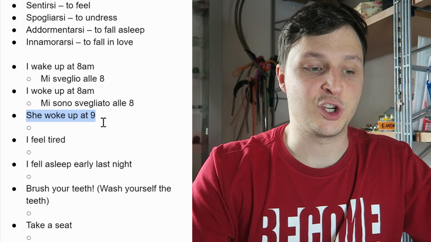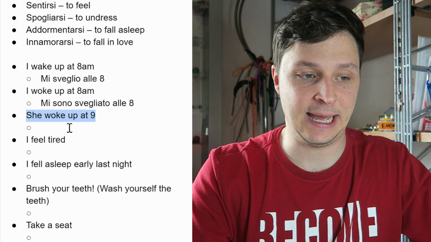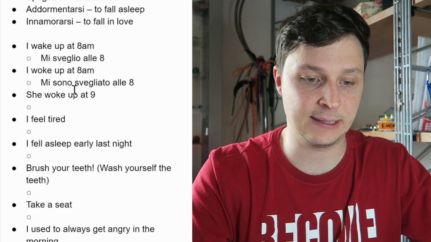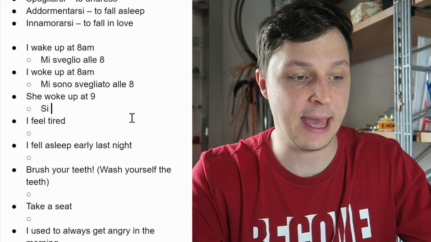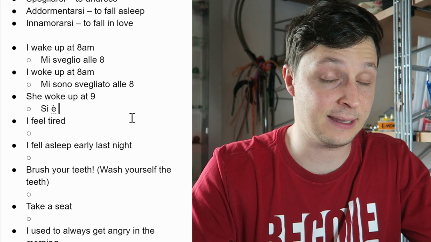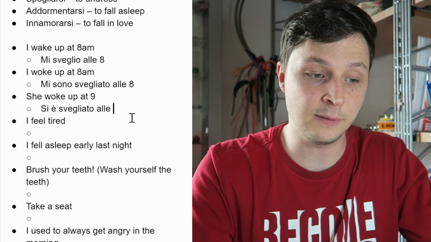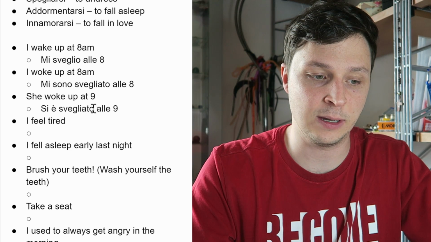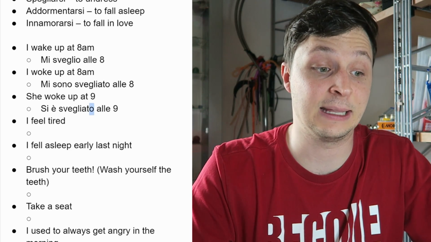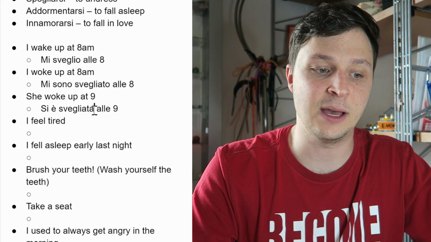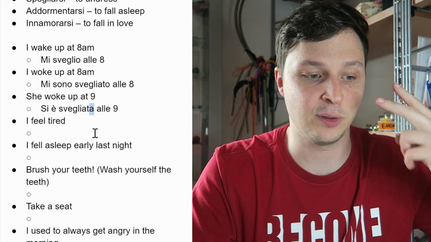So let's add another one. She woke up at 9. Remember, lei is going to be si. This time we're going to say si è, essere. Third person essere is è. Si è svegliato alle 9. Is this correct with this O here? It's actually svegliata. With essere as your auxiliary, there must be agreement, gender and plural agreement.